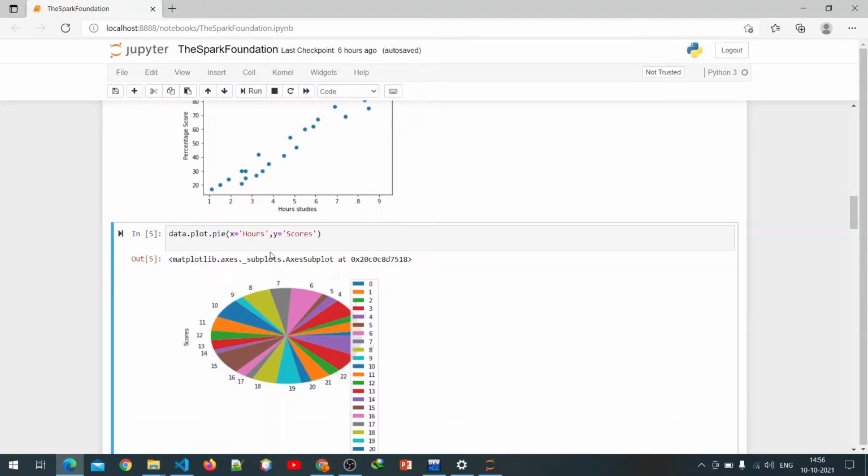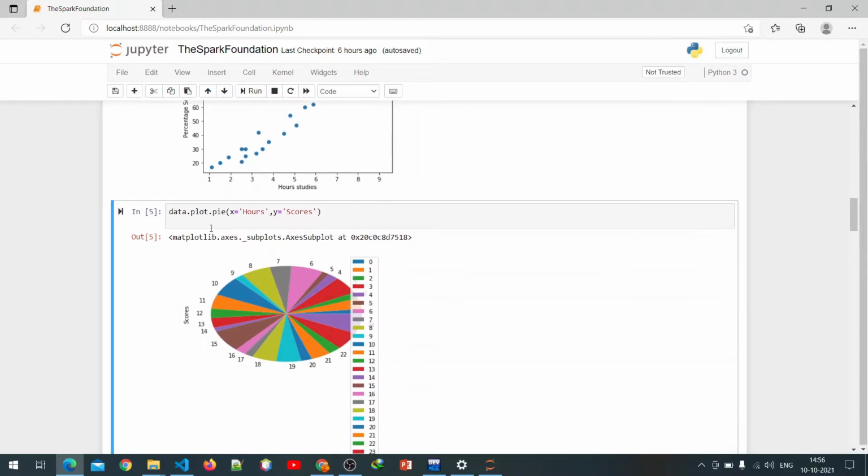Then for more clarification, we draw more graphs like data.plot.